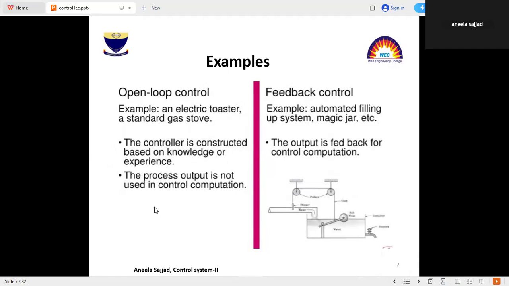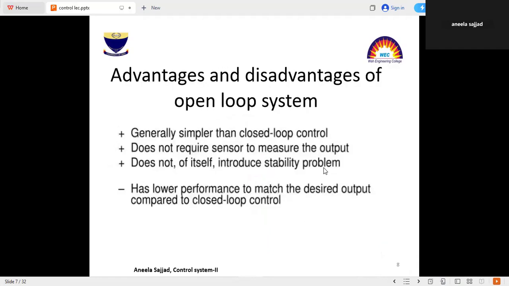The process output is not used in control computation, but in feedback control the output is fed back to the control computation. In a closed loop or feedback control system, the output is fed back to the input of the control system.